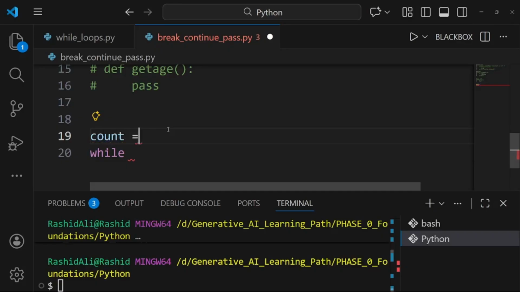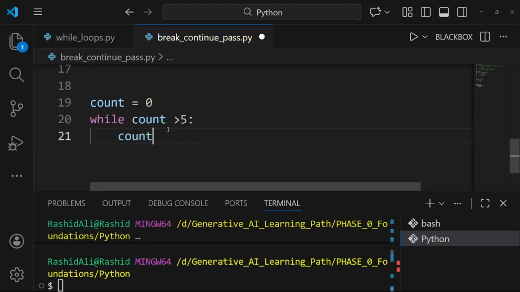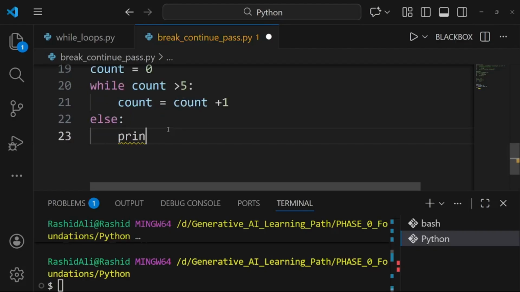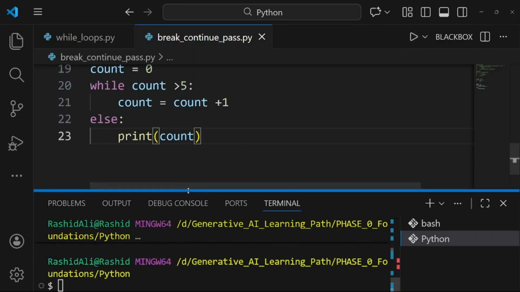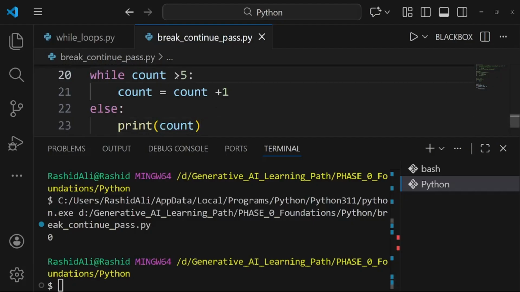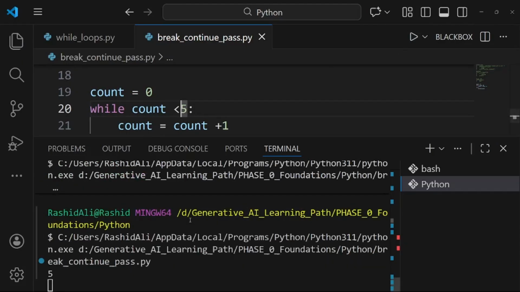Let us look at a simple example, not a complex one, so you can understand.